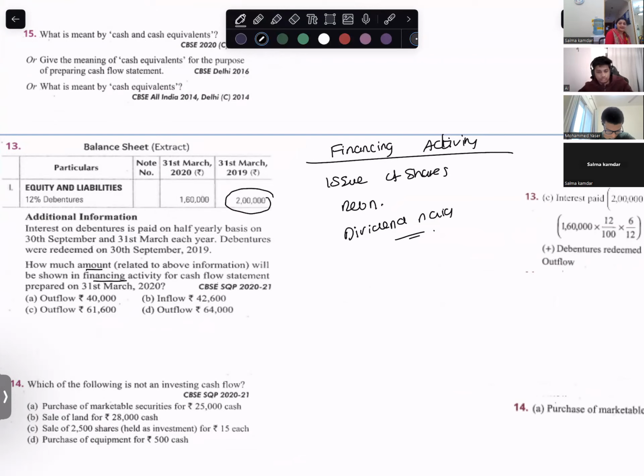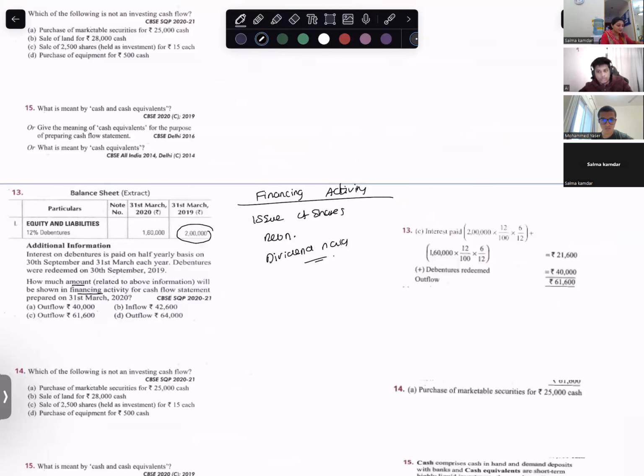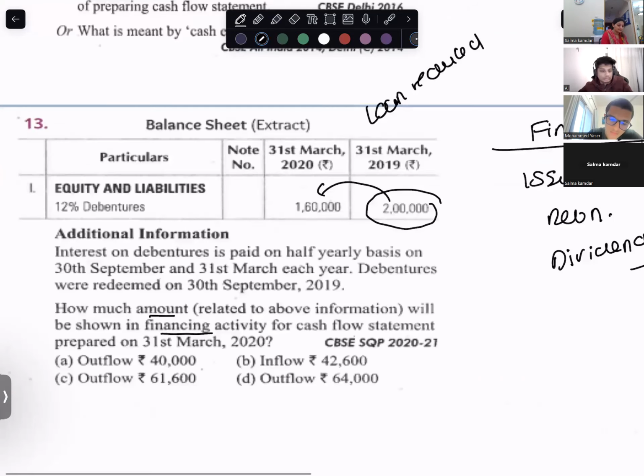I had debentures in 2019. Debenture means what? Loan, right? This loan has reduced. Loan has reduced by how much? Reduced by 40,000.